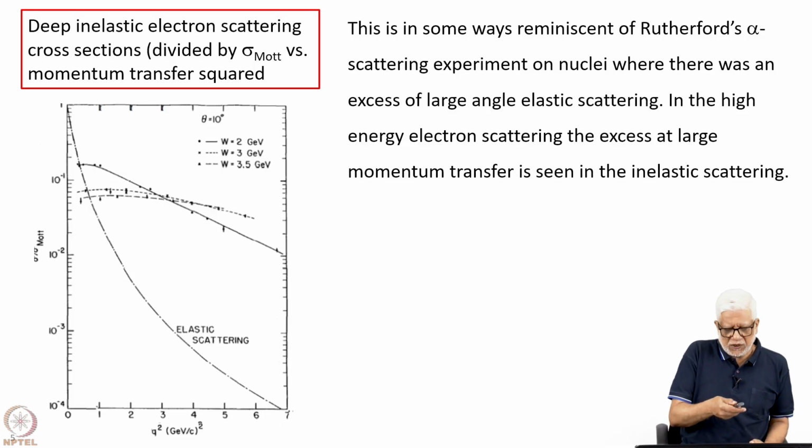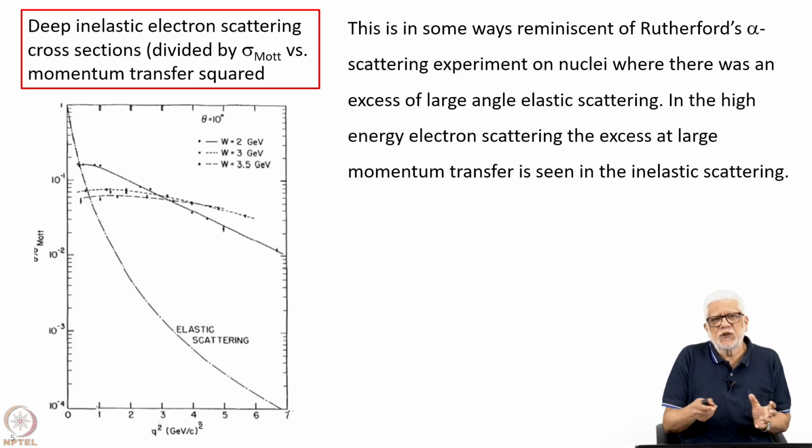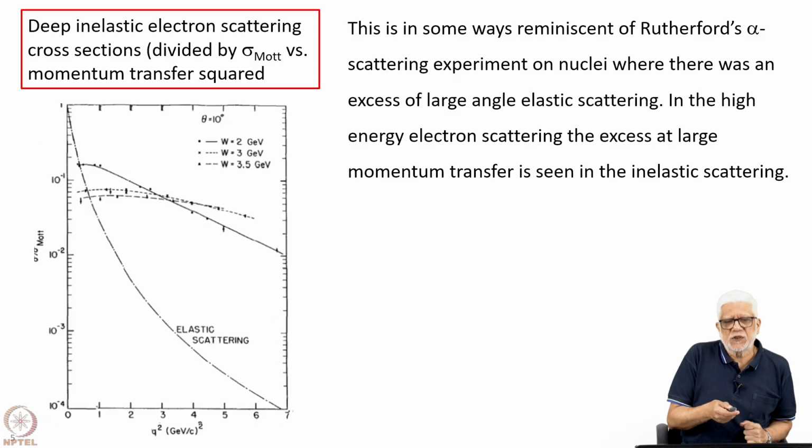But this one is for electron-proton scattering, and you can see that this shows you that there are point objects in the proton that are moving over the nuclear volume, but which lead to this inelastic scattering.